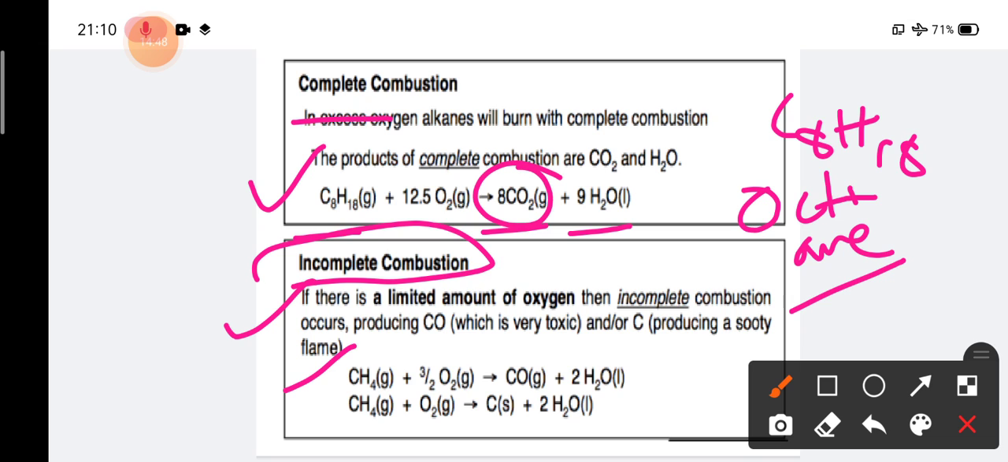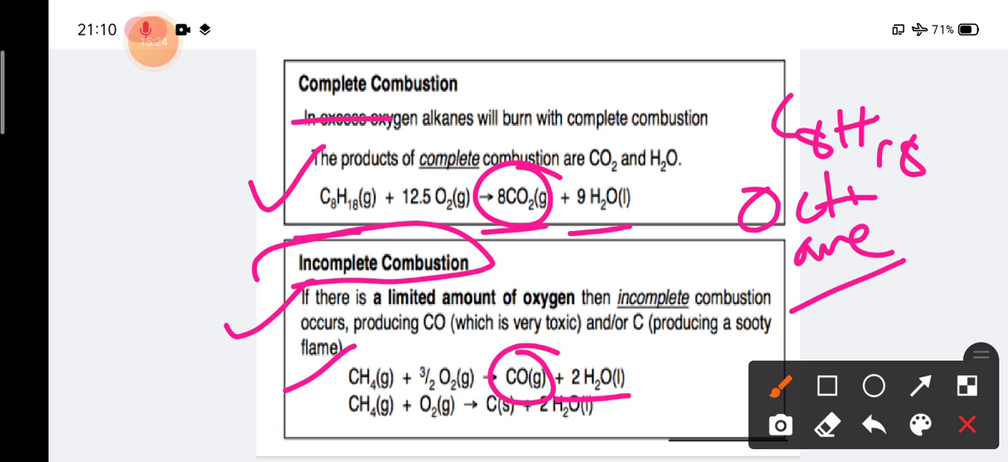Whenever an alkane is incompletely combusted or incompletely oxidized in presence of a limited supply of air, it will form carbon monoxide, not carbon dioxide. It will only form carbon monoxide and water. Water is the same for both cases; it is there for complete combustion as well as for incomplete combustion. But in complete combustion CO2 is produced, whereas in incomplete combustion, because of the limited supply of oxygen, it will only produce CO, that is carbon monoxide.